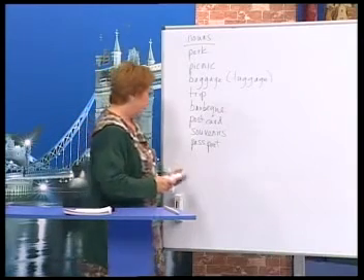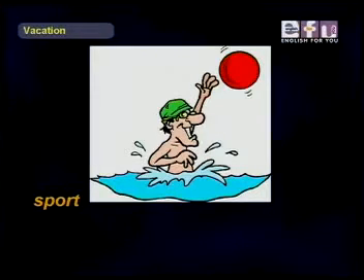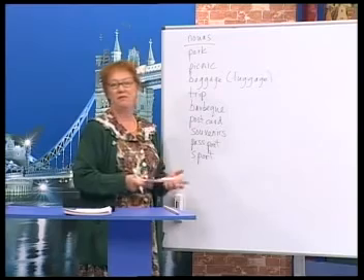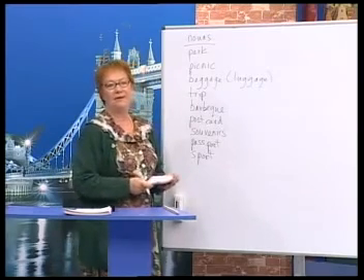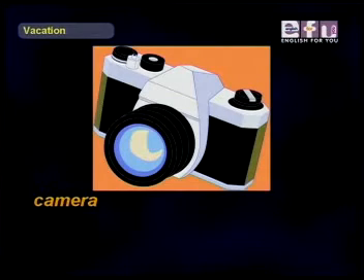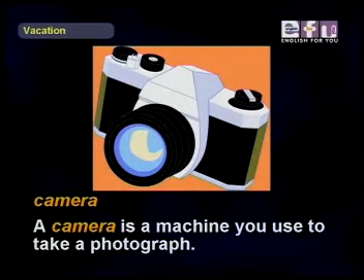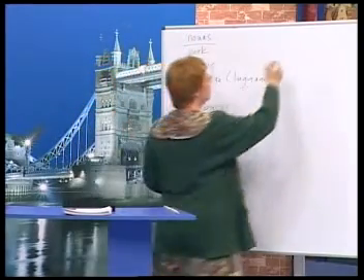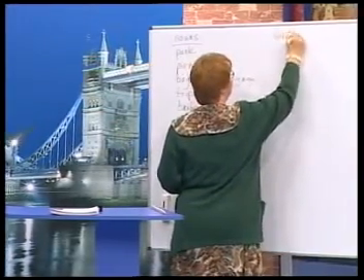All right? Next is sport. We saw this before. Sport. Some sports are games which we play when we are on holiday. For example, beach volleyball or water polo. And finally, we have, very important, the camera. A camera is a machine you use to take a photograph. Okay, now let's look at some verbs that we can use.